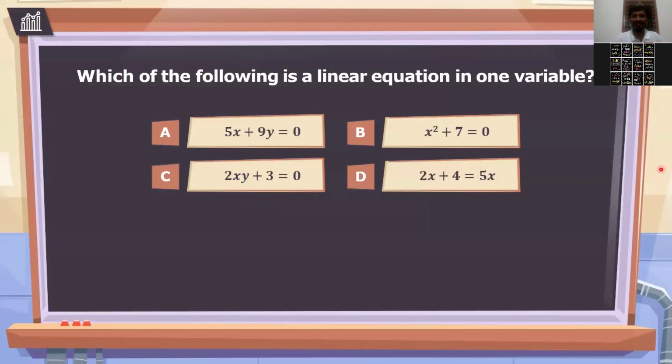Okay. Now can you tell me, next question: which of the following is a linear equation in one variable? One variable means, I told you, right? You will be having one variable. Maybe you will be having two variables. So the thing is, you have to check the options here. One variable should be only there. No, not B. That is square. D. 2x plus 4 equals 5x.